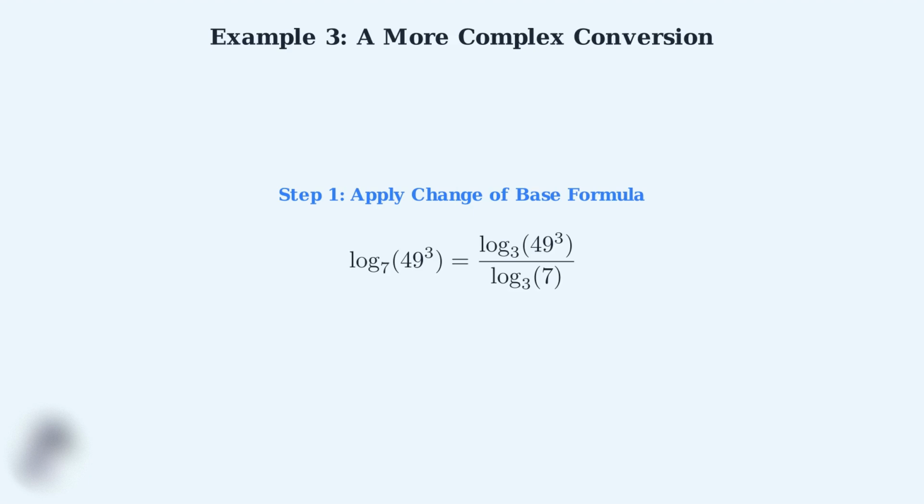Now we're ready for our most challenging example. This problem will combine the change of base formula with other logarithm properties to solve a more complex conversion. We need to convert log base 7 of 49 cubed to base 3. This looks complicated, but we'll break it down step by step using the change of base formula and logarithm properties. First, we apply the change of base formula. Log base 7 of 49 cubed equals log base 3 of 49 cubed divided by log base 3 of 7.